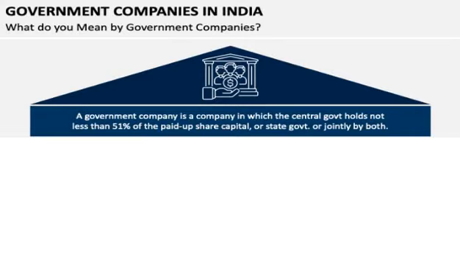In a government company, whether it is the central government, the state government, or jointly both, they have to invest a minimum of 51% of paid up share capital. Maximum up to 100% they can invest in a company. That is the meaning of government company.